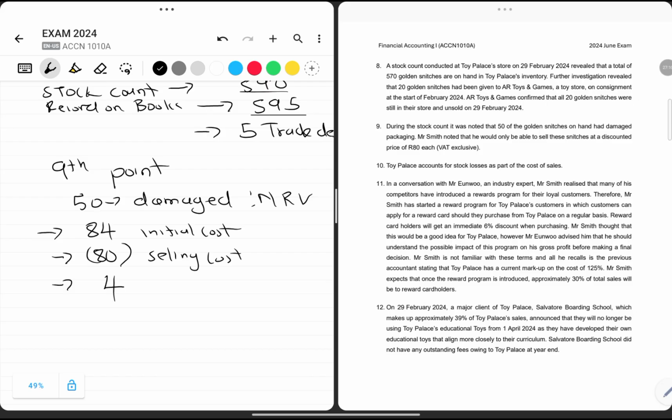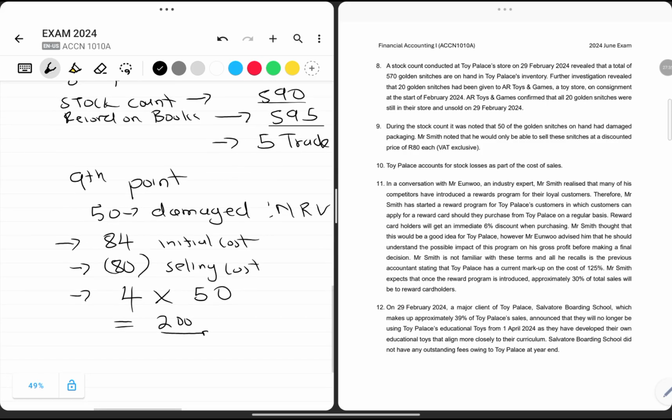So it's 4 rand, and this is going to be the loss that we are going to have regarding stock losses. So it's going to be 4 multiplied by the number of goods that were damaged. So it's 4 multiplied by 50, which will give us a value of 200 rand. These are stock losses. Now, when you go to point number 10, Toy Palace accounts for stock losses as part of cost of sales.